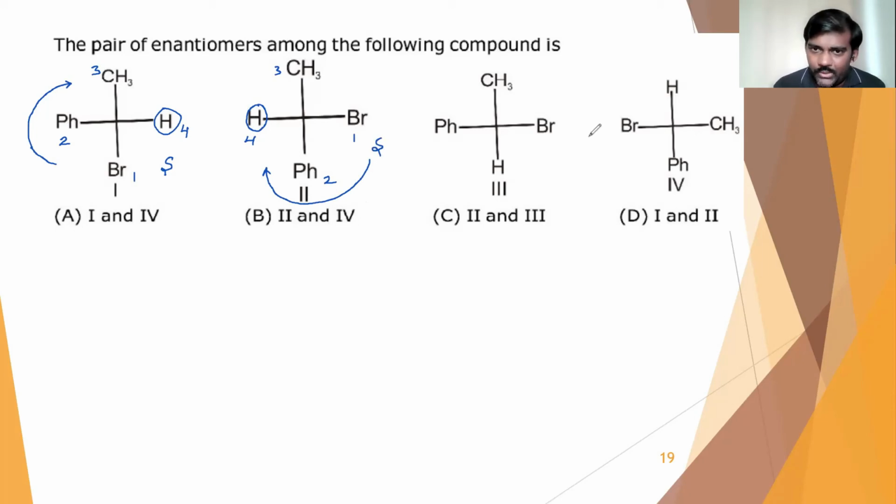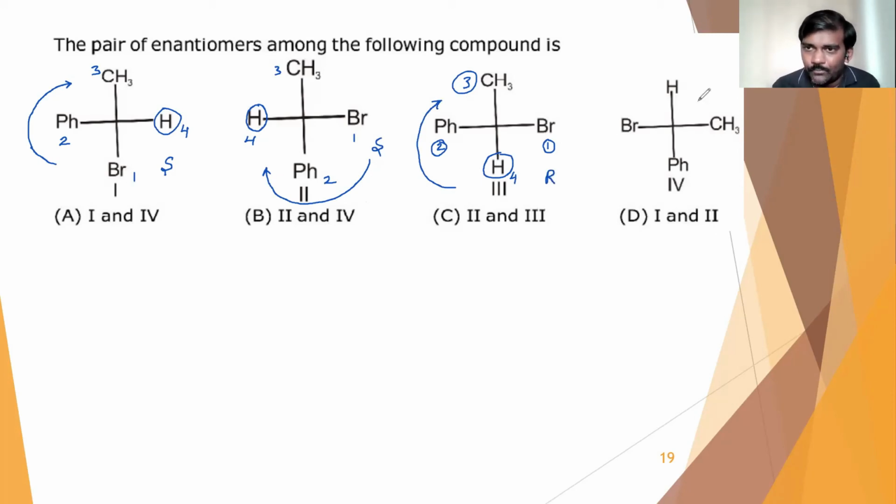Next, here hydrogen is on the vertical axis, so the fourth priority group is on the vertical axis. Assigning 1, 2, 3, they are again in clockwise manner, and this will come out as R configuration because the least priority group is on the vertical axis.